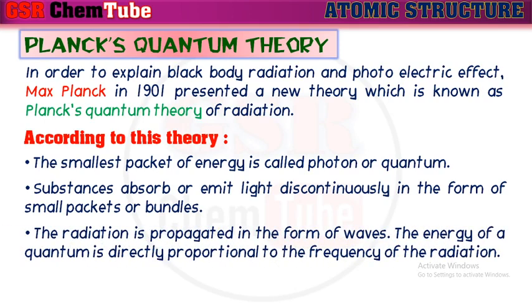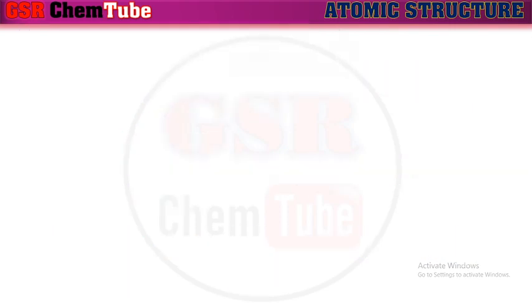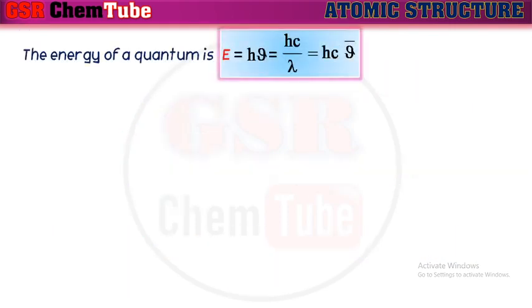The radiation is propagated in the form of waves. The energy of a quantum is directly proportional to the frequency of radiation. That is mathematically represented as E is directly proportional to nu. Thus, the energy of a quantum is given by the formula E is equal to h nu, where we know nu is c by lambda. This can be written also as hc by lambda, or 1 by lambda we know as nu bar. It can be taken as even hc nu bar also.